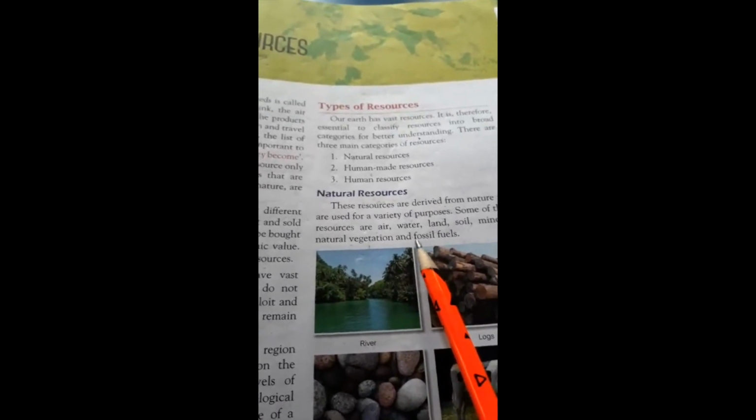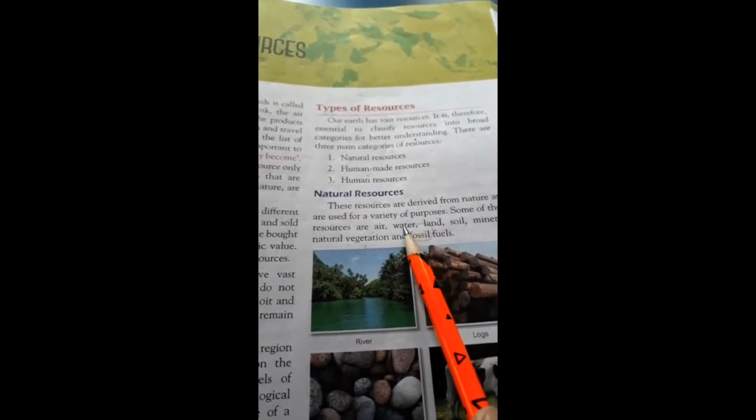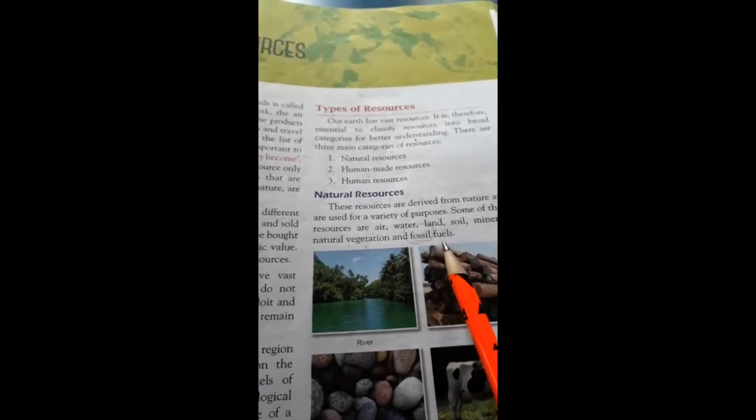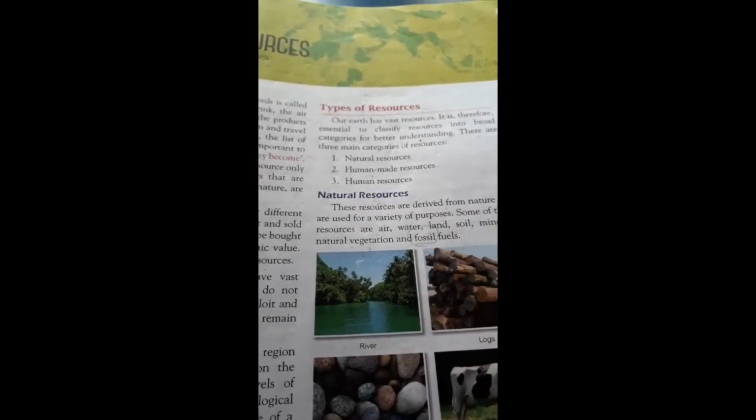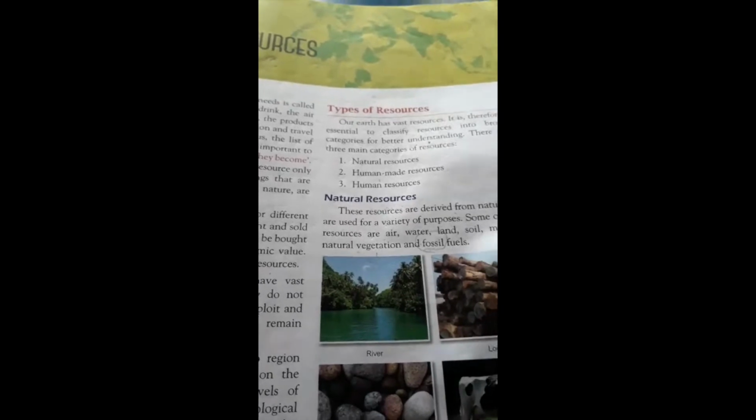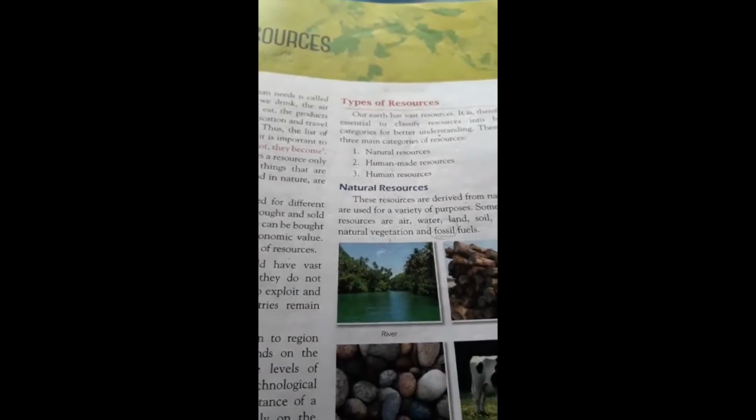Okay, here is the word fossil fuel. Do you know what a fossil fuel is? Fossil fuel is the dead remains of plants and animals, which may be found under the earth. So turn the page.